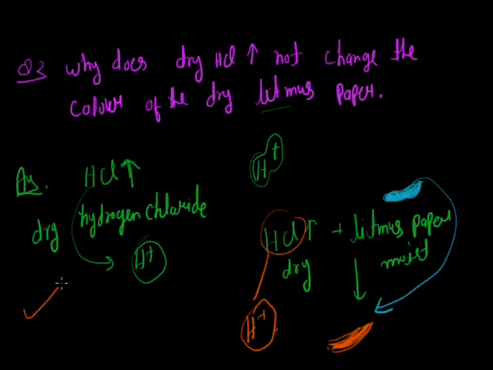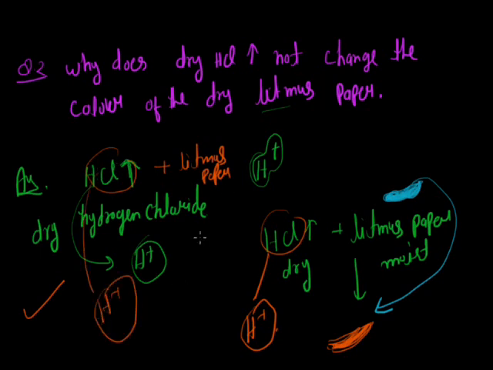But when both are dry, that is, dry HCl gas and dry litmus paper, HCl does not give H plus. That's why the color does not change.